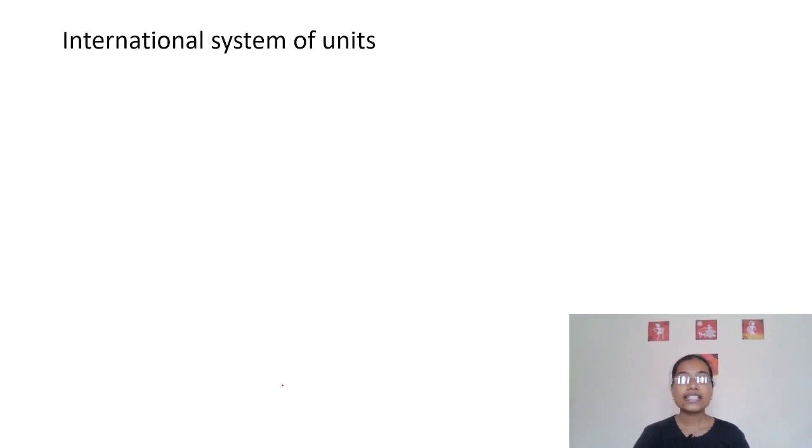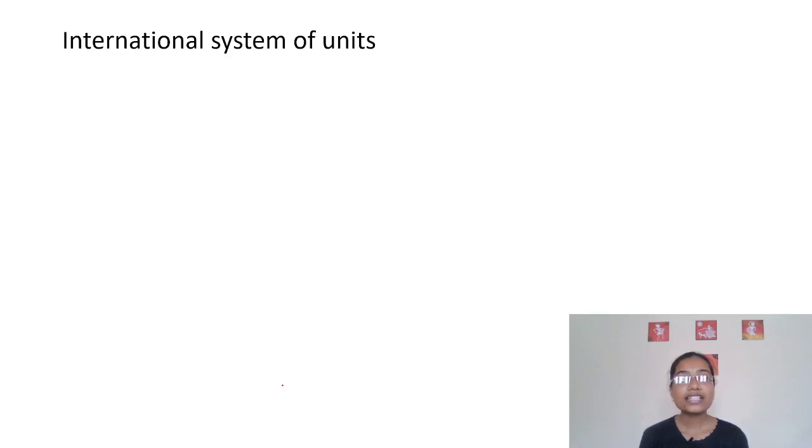Okay. Next one is International System of Units. Now we have seen some of the properties, and those properties are explained by the measurements. If you are asked to measure the length of your classroom, what will you tell? You tell about 10 meters. If you tell only 10, it has no meaning. And if you tell only meter, then again it has no meaning. So for measurements, we require a number followed by a unit, right?